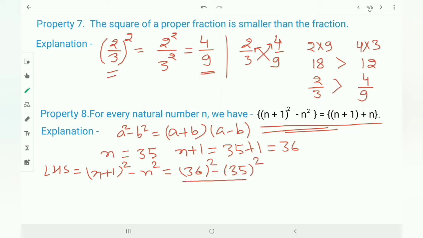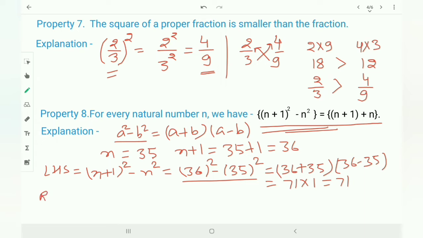Here you can see this expression is similar to the algebraic identity a square minus b square, which is equal to a plus b into a minus b: 36 plus 35 and 36 minus 35. Add it. This one is 71 into 1, which is equal to 71. Okay, this is LHS side.